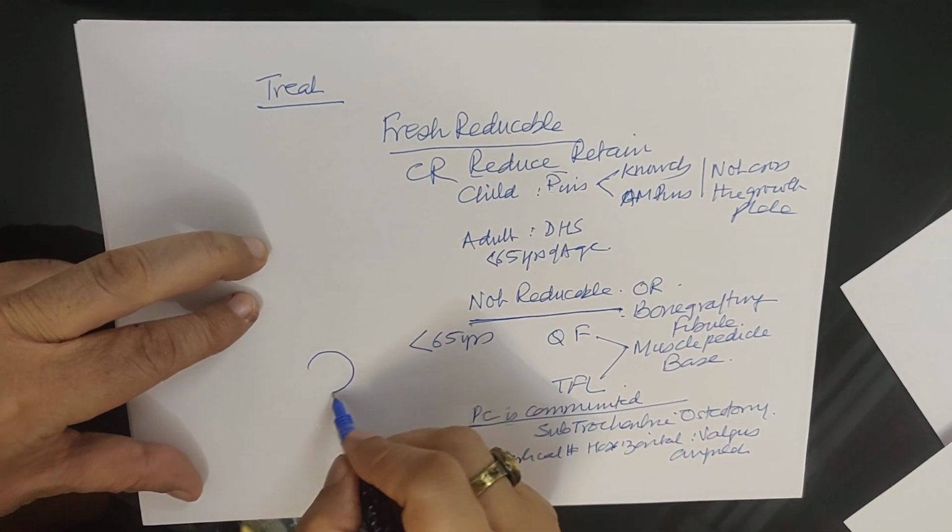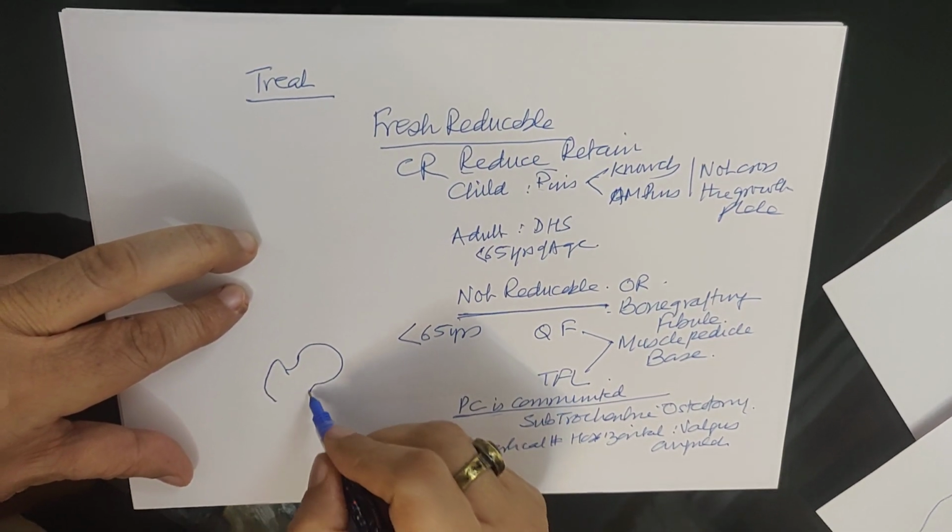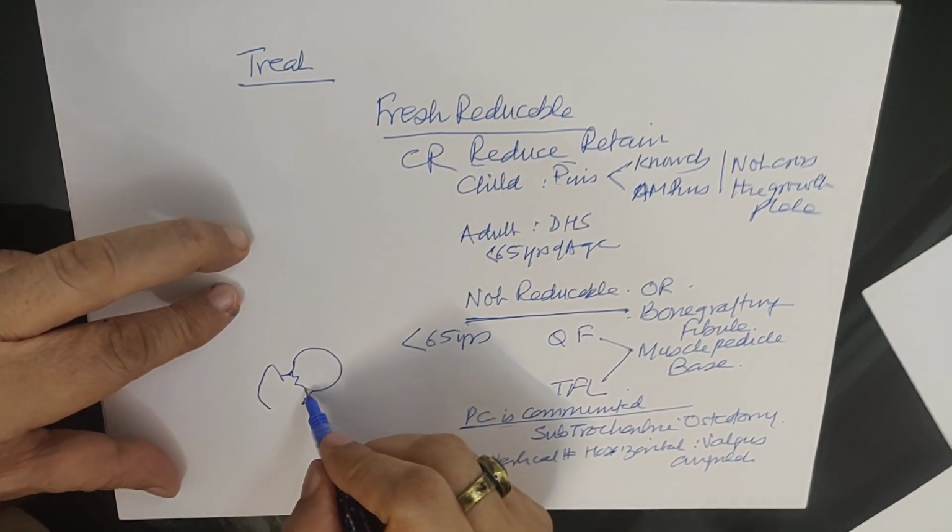Supposing this is the head of the femur, this is the neck, and this is the upper end, and the fracture is vertical like this.